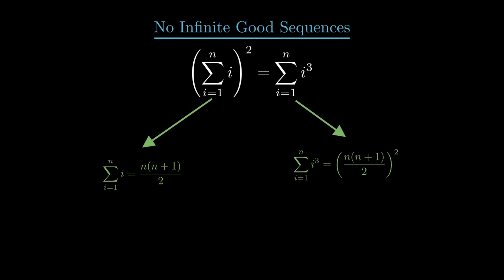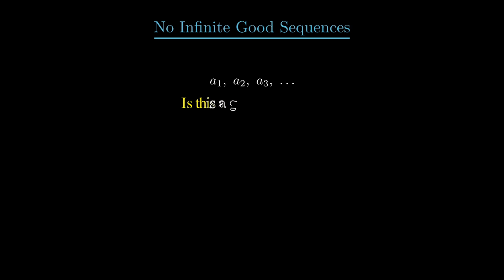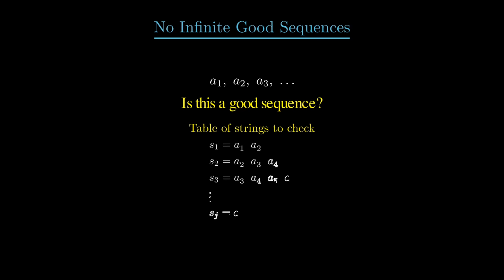So in the case of good sequences, we want to eventually show that none of them have infinite length. Well, if we're given a good sequence, then we can make a table of all the strings that we have to check. So first write down the string a sub 1, a sub 2, then the string a sub 2 through a sub 4, and in general a sub j through a sub 2j. Now we just have to make sure that none of these strings is a subsequence of a later string.